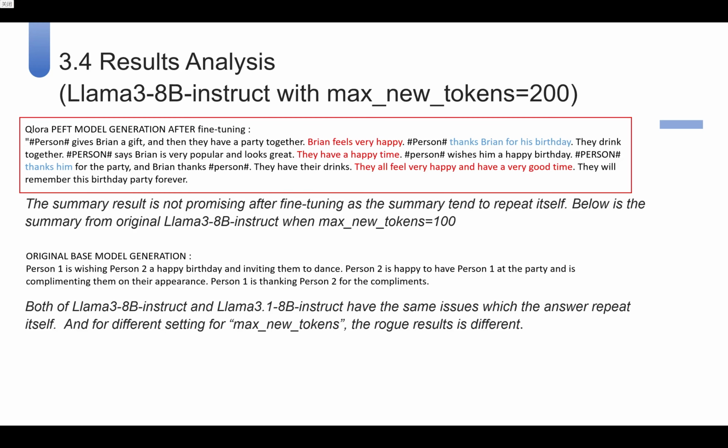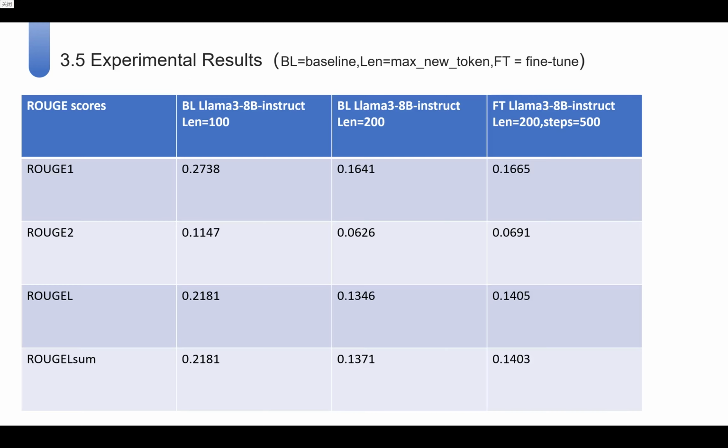of generation parameters. Moving to the next slide, this table shows the Rouge scores for 3 setups. Baseline Llama 3 2 8B with max new tokens set to 100 and 200, and the fine-tuned version with 200. We can see that the baseline model with a shorter generation, len equals 100, performs best overall, achieving the highest scores across all Rouge metrics.